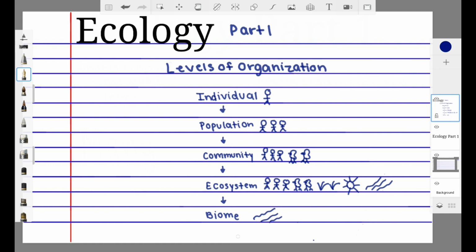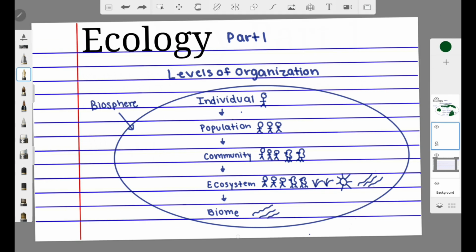They have similar climates, and it's a group of a bunch of ecosystems. And then you get the biosphere. And you guessed it, the biosphere is the entire Earth. Basically, the entire planet or all life.